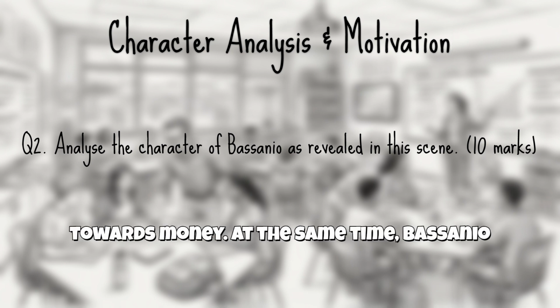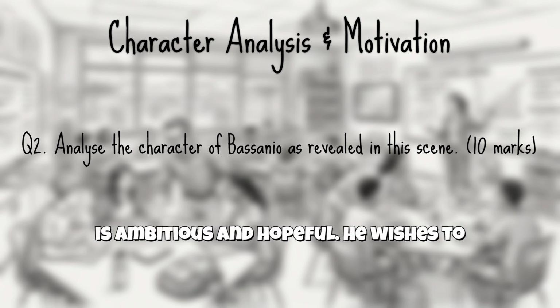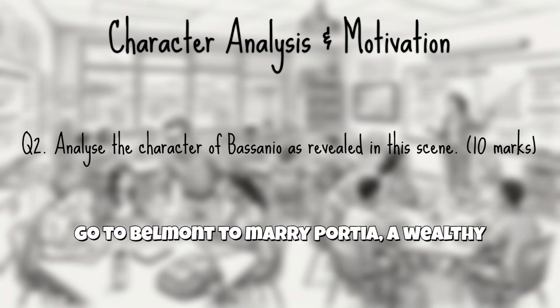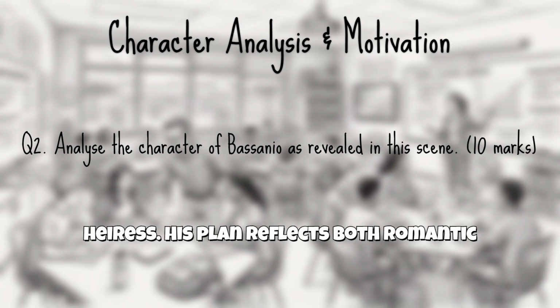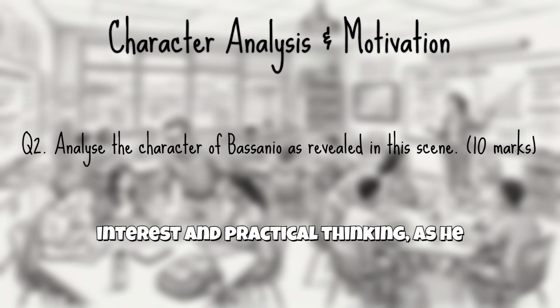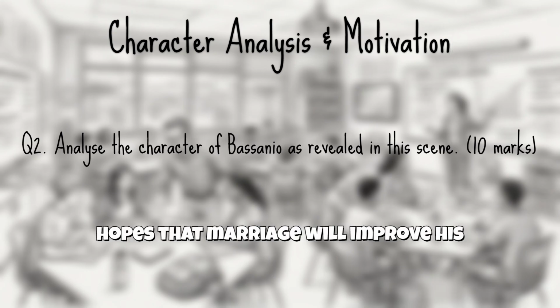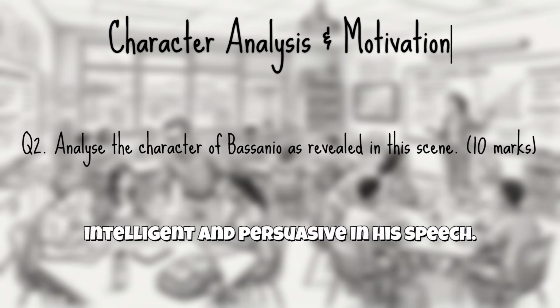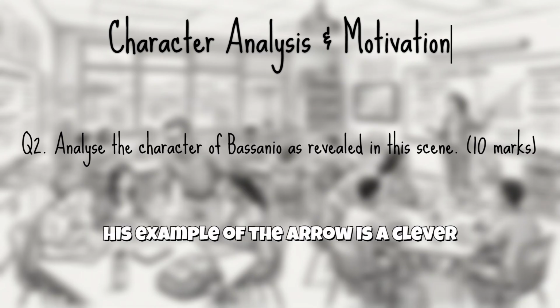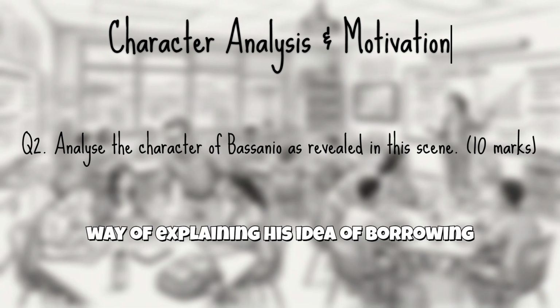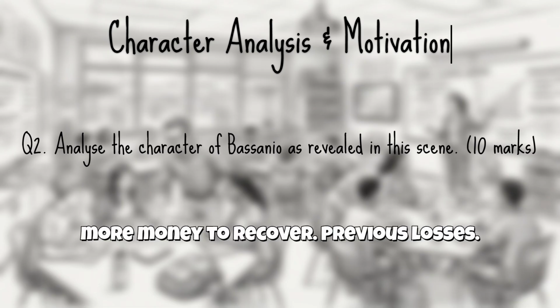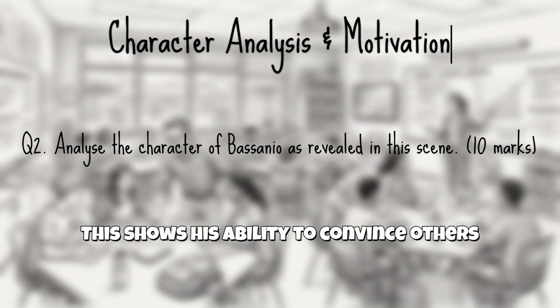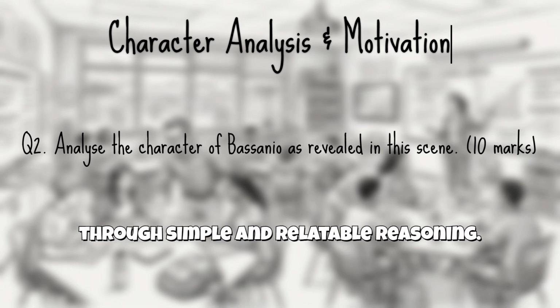At the same time, Bassanio is ambitious and hopeful. He wishes to go to Belmont to marry Portia, a wealthy heiress. His plan reflects both romantic interest and practical thinking, as he hopes that marriage will improve his financial condition. He is also intelligent and persuasive in his speech. His example of the arrow is a clever way of explaining his idea of borrowing more money to recover previous losses. This shows his ability to convince others through simple and relatable reasoning.